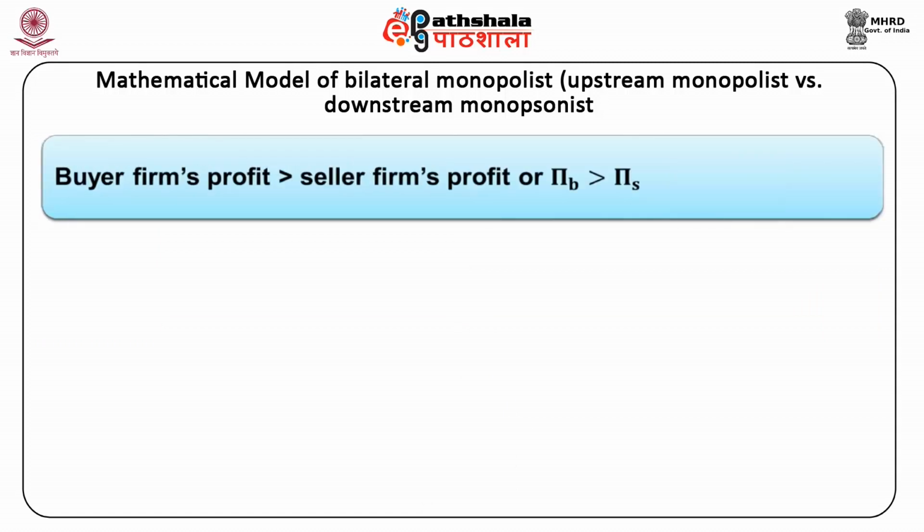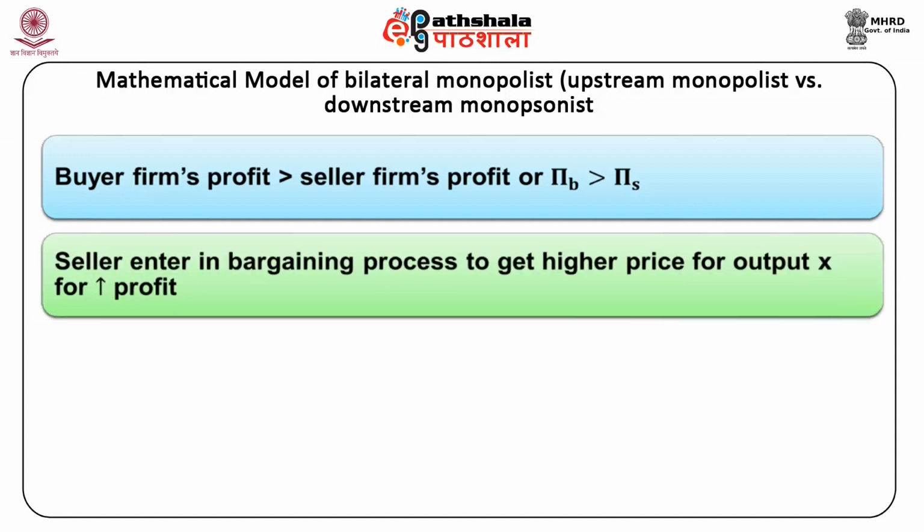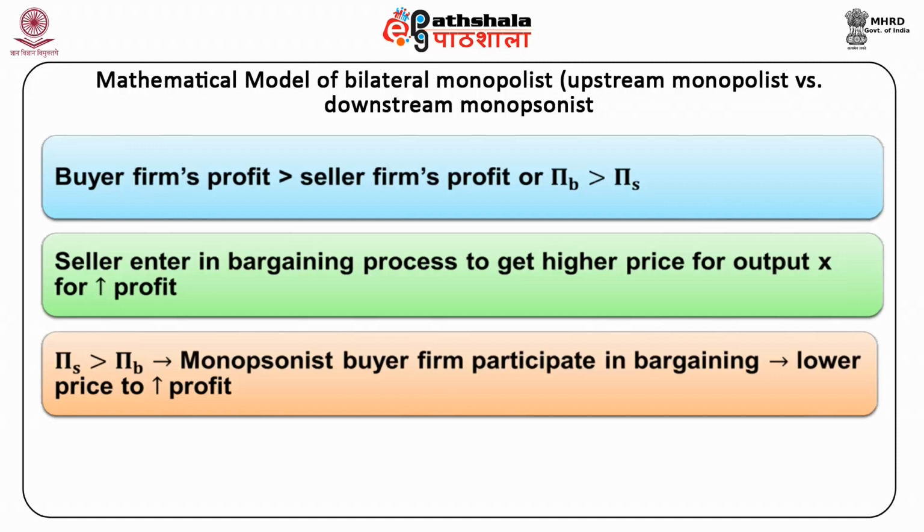When the buyer firm's profit is higher than the seller firm's profit, that is, π_B is greater than π_S, the seller wants to enter into the bargaining process to get a higher price for his output X for raising its profit. Similarly, when π_S is greater than π_B, the monopsonist buyer firm wants to participate in bargaining to set a lower price so that it can increase its profit.